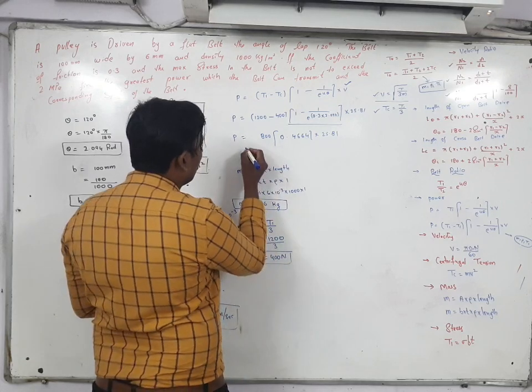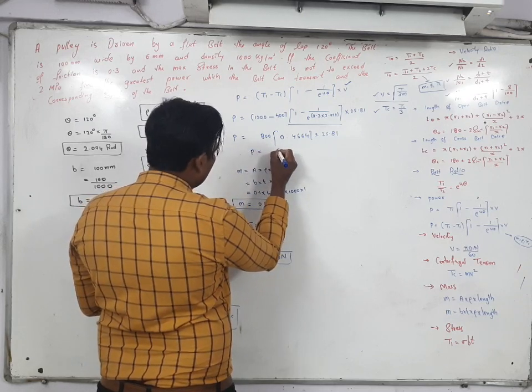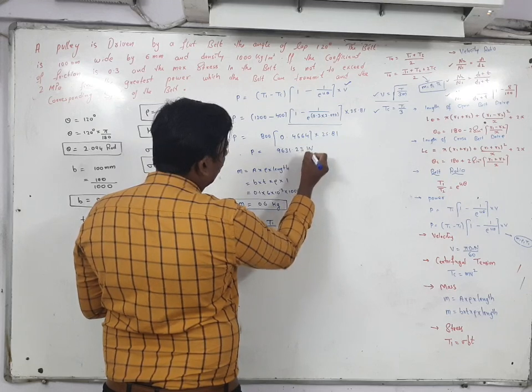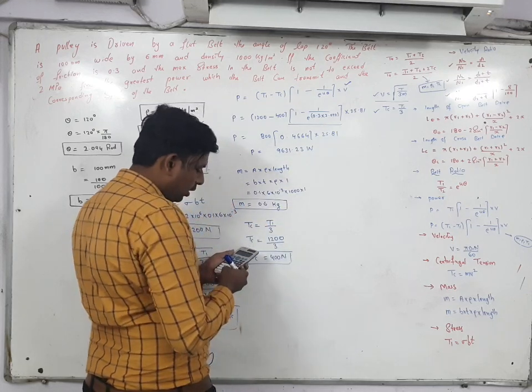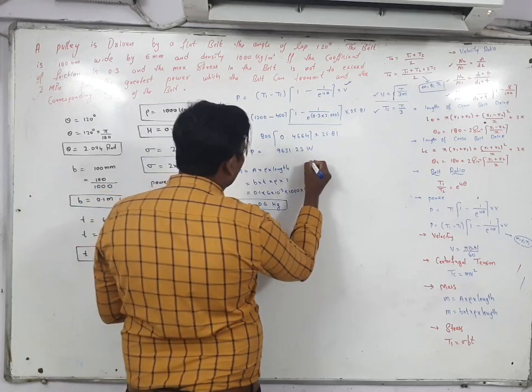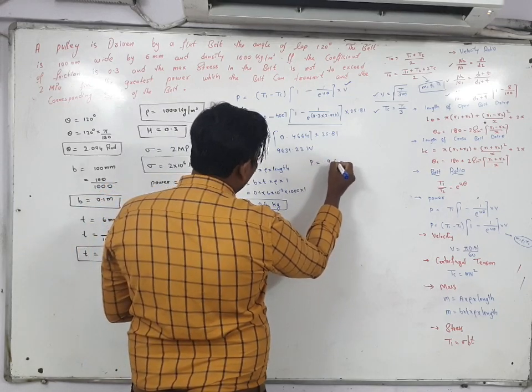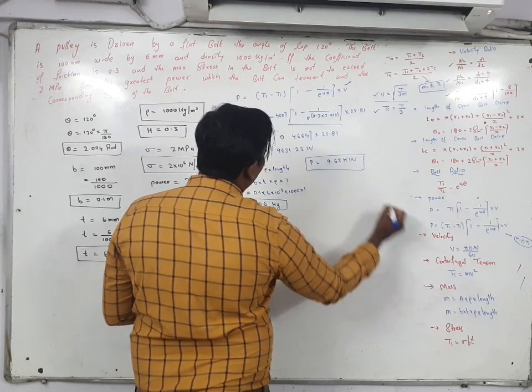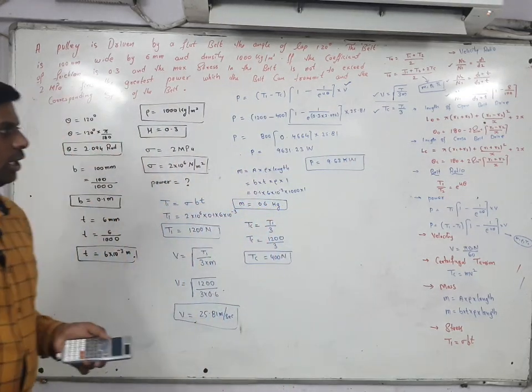If you multiply overall, the power you are getting is 9631.23 in watts. If you divide the answer with 1000, the answer power should be in kilowatt. So power is equal to 9.63 kilowatt. Like this you will get the value of power.